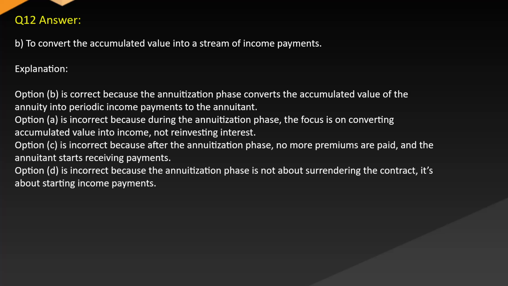Answer. B. To convert the accumulated value into a stream of income payments. Explanation. Option B is correct because the annuitization phase converts the accumulated value of the annuity into periodic income payments to the annuitant.